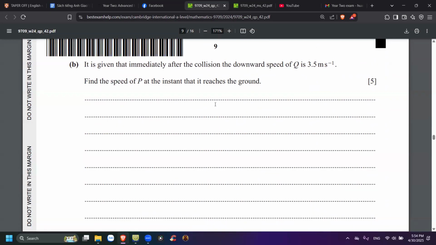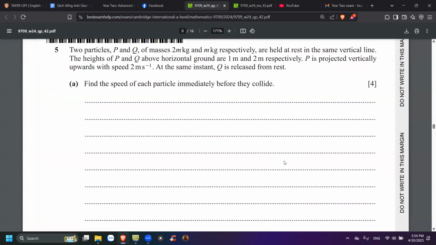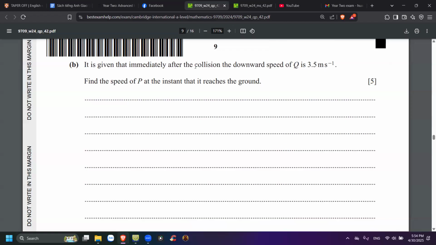You have the speed from part A, you have the speed of them immediately before they collide already. And of course, when it reaches the ground, no, no. If you use the conservation of momentum, you can know the speed of P right after it collides, right? Yeah. And also you use that to get the speed V when it reaches the ground, right?